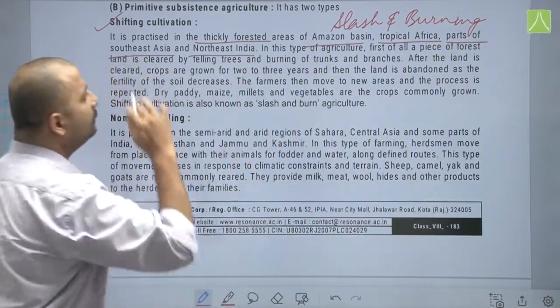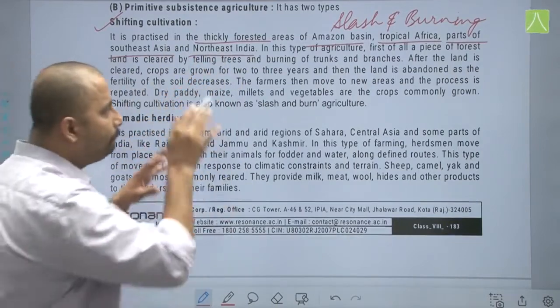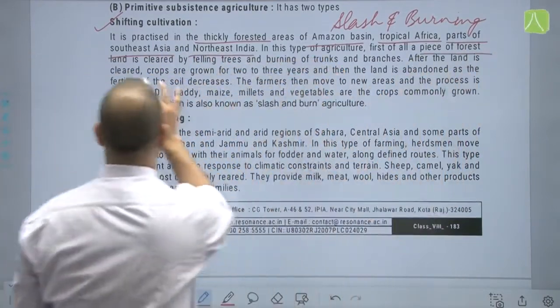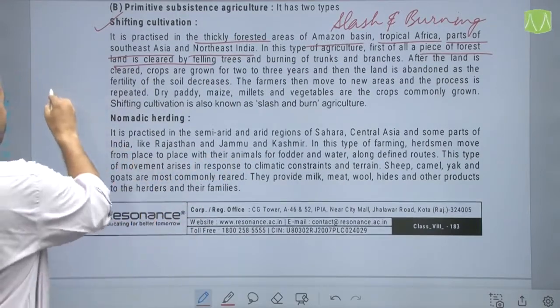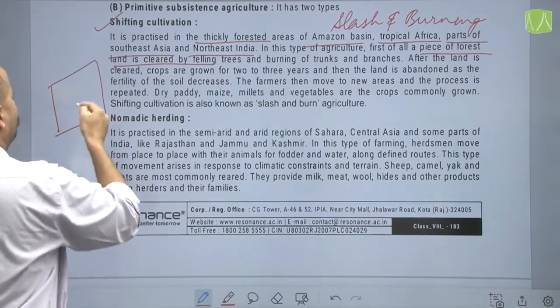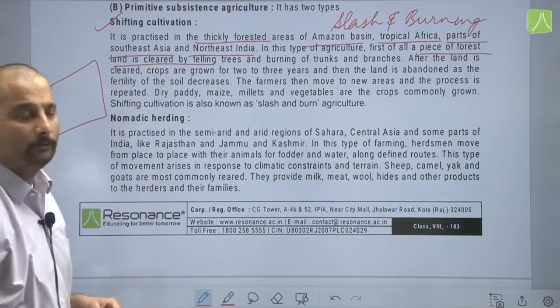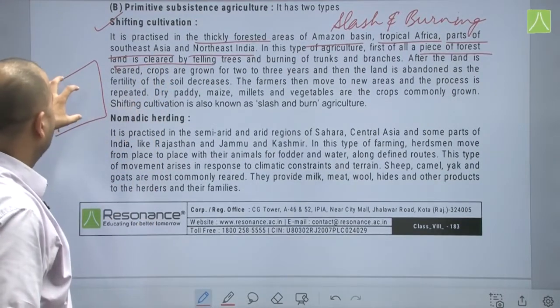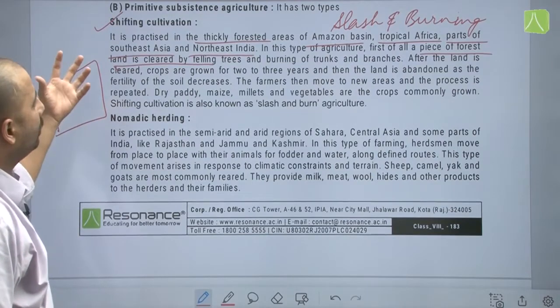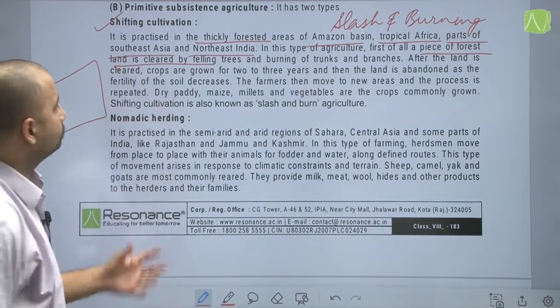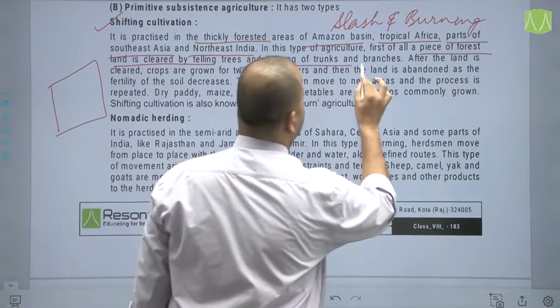In this type of agriculture, first of all, a piece of forest land is cleared by felling the trees. That is, they cut a piece of land where the trees are wiped out, and then it is burned down so that the ashes can mix with the soil and provide nutrients to the soil. And burning of trunks and branches.